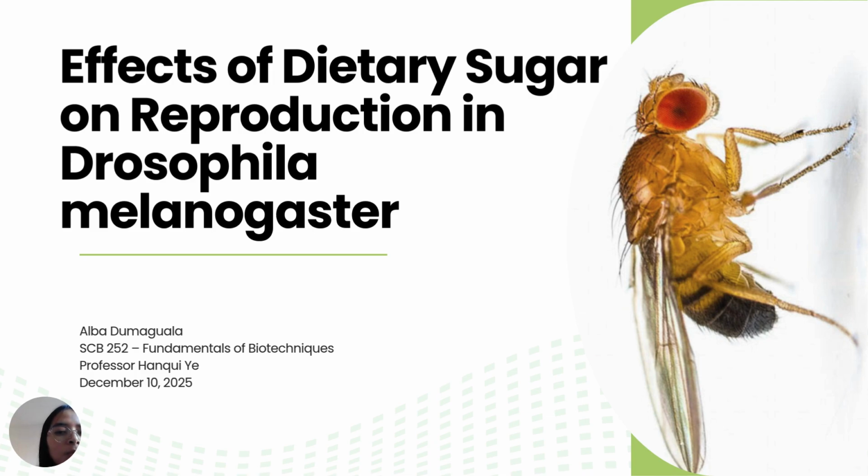Hello, my name is Alba Mawala, and today I'll be presenting my research titled Effects of Dietary Sugar on Reproduction in Drosophila melanogaster. In this project, we studied how different amounts of sugar in the diet affect reproductive success in fruit flies and how these findings relate to metabolism and human health.